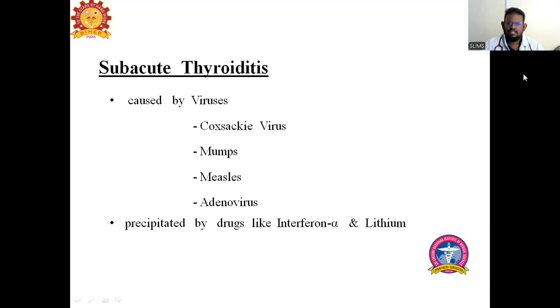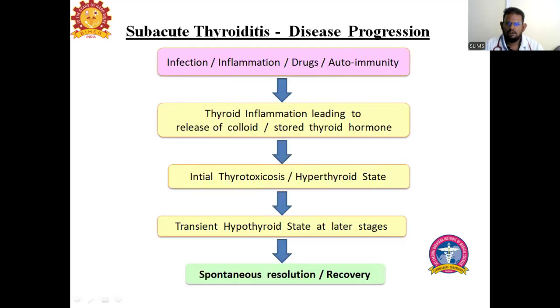As the name suggests, it is a subacute type, so symptoms usually occur after 6 weeks. How does the disease progress? Infection, inflammation, drugs, or autoimmunity cause thyroid inflammation, which leads to the release of stored thyroid hormone, released as colloid. The released hormones reach the bloodstream and cause a hyperthyroid, or thyrotoxic, state.